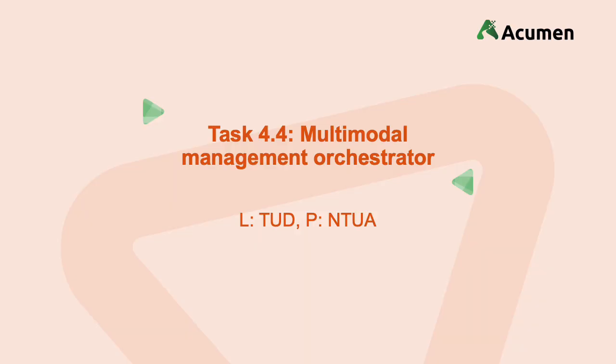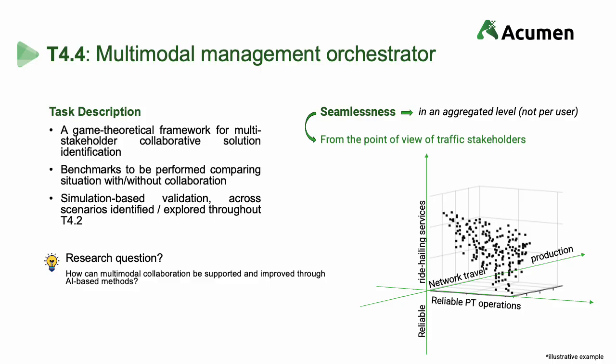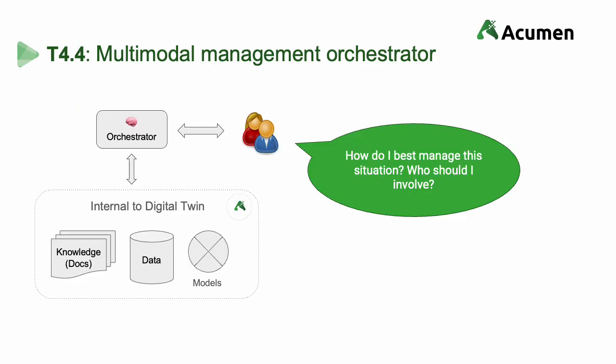Lastly, task 4.4 considers how to align, select, and deploy the appropriate management strategy at the appropriate time for the appropriate reason. To achieve this, we interact with the ACUMEN digital twin environment and the modules therein to evaluate how different approaches perform and compare. The orchestrator serves as an interface supporting a multimodal manager. A natural language interface allows users to question the collection of models, data, and knowledge docs to, for example, help deciding, for a given situation, who should be aligned and involved among multiple stakeholders.